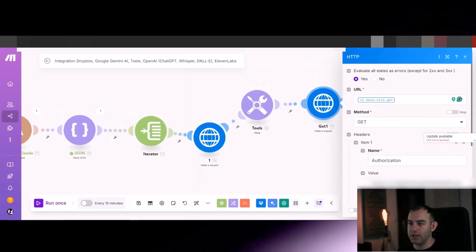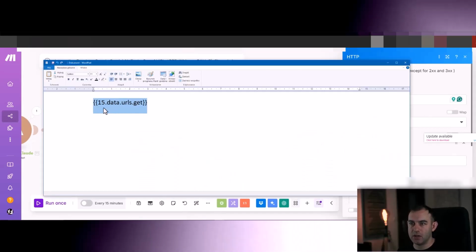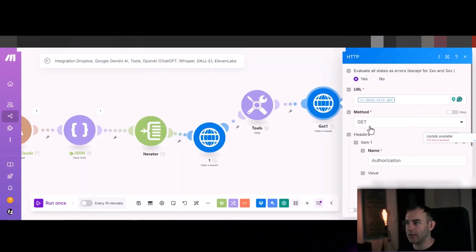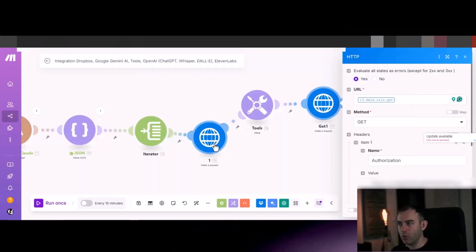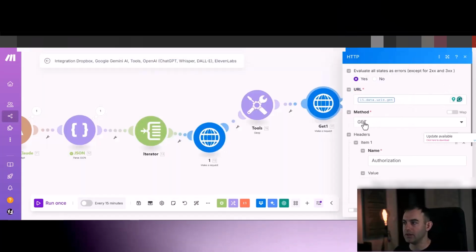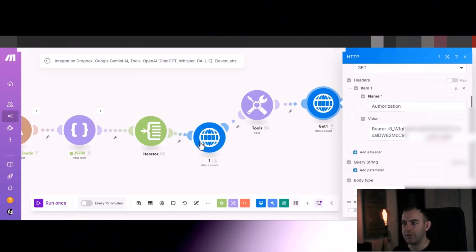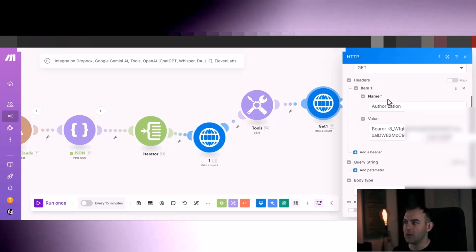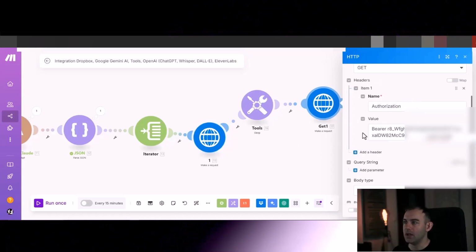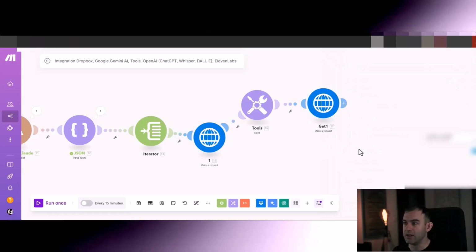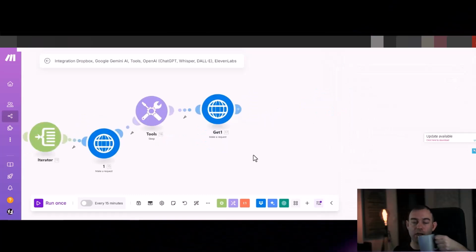Put whatever yours is in a notepad like that and just put data.get. If you have run this once, then you'll be able to map it. But so the method is get. Authorization again for the header is exactly the same as the one we just did. So for the header, just put authorization and bearer. Okay, save.